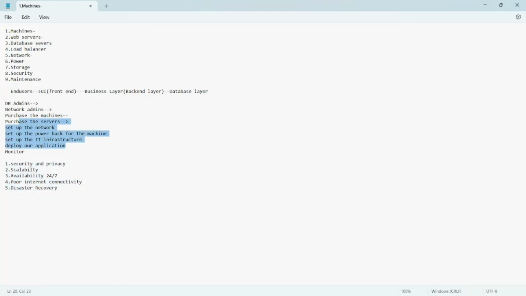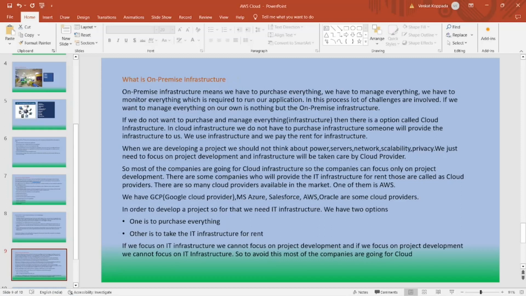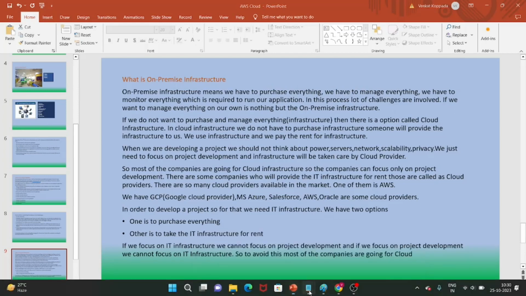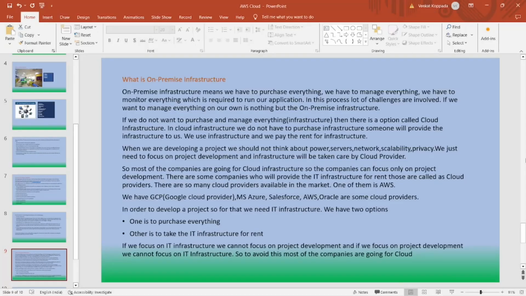So in order to avoid all these problems, companies are going for two options. One is on-premise infrastructure and another one is cloud infrastructure. So what is on-premise infrastructure? On-premise infrastructure means we have to purchase everything, manage everything, and monitor everything which is required to run our application. In this process, a lot of challenges may be involved. If you want to manage everything on our own, then it is nothing but on-premise infrastructure.